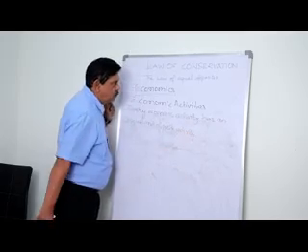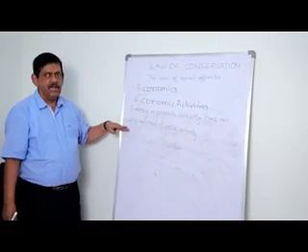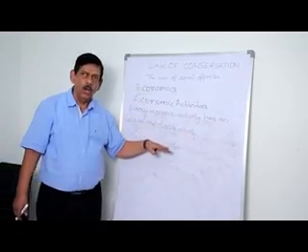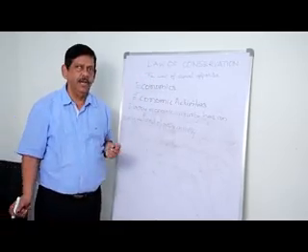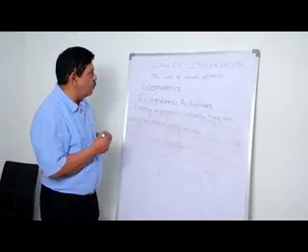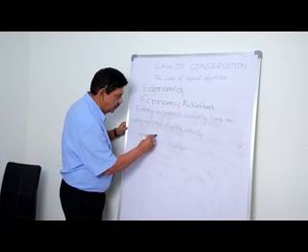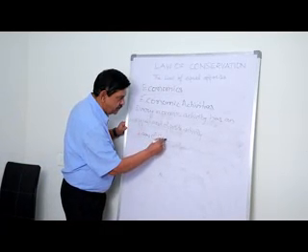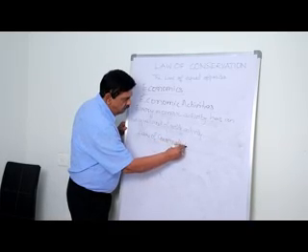And in any economic activity, wealth is neither created, nor is it destroyed. Wealth changes from one form to another. This is what we are going to observe as we are arriving at the law of conservation of wealth.